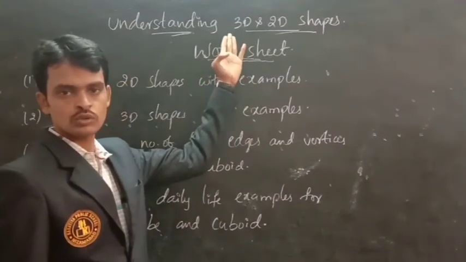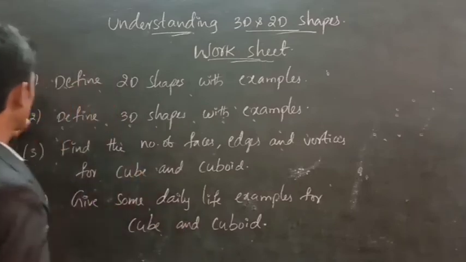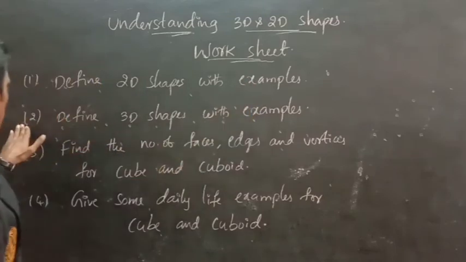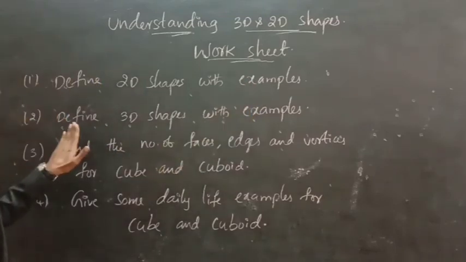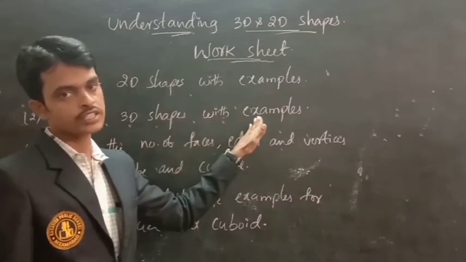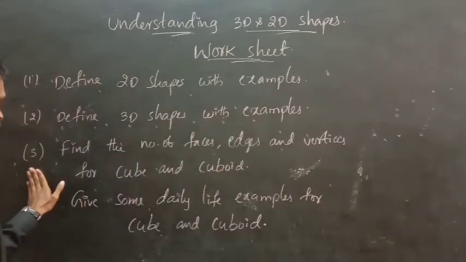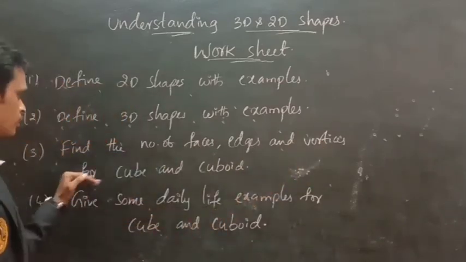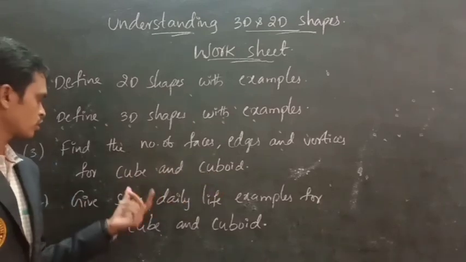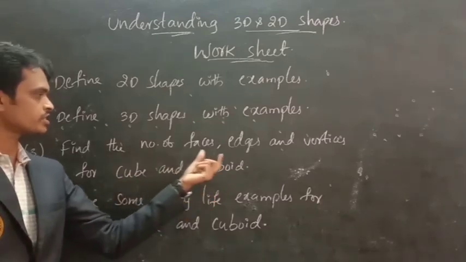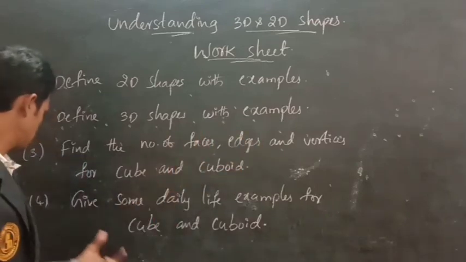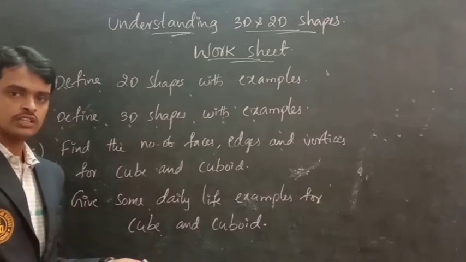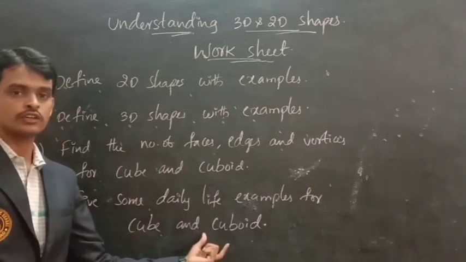Homework problems on 3D and 2D shapes. First one, define 2D shapes with examples. And second one, define 3D shapes with examples. Third one, find the number of faces, edges and vertices for cube and cuboid. Fourth one, give some daily life examples where you observed shapes of cube and cuboid.